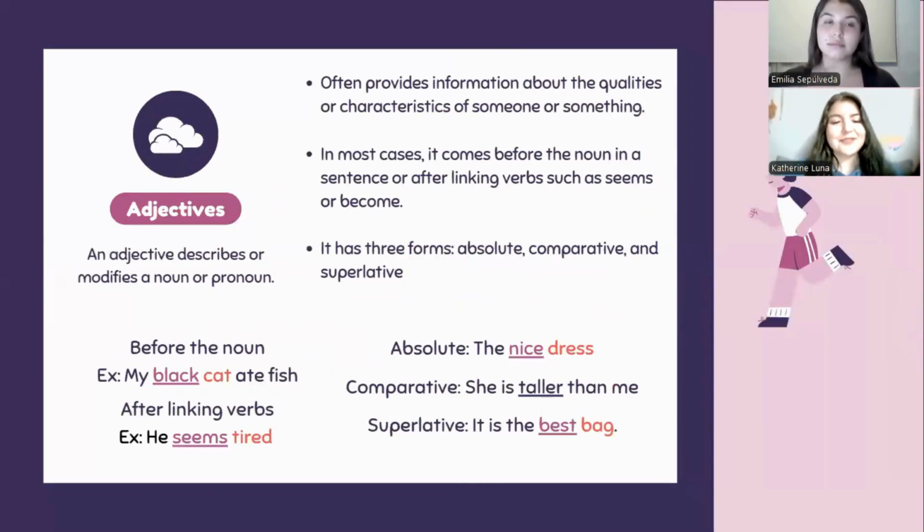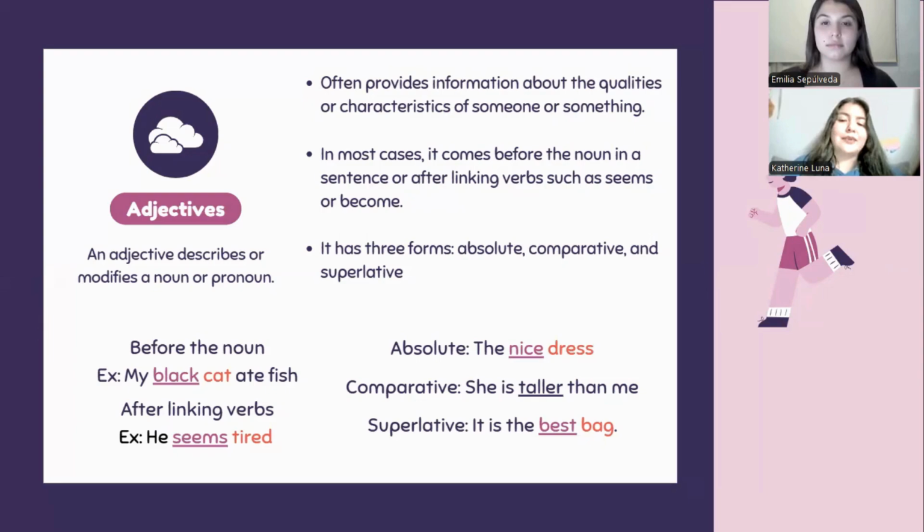As Emil said before, an adjective describes or modifies a noun or pronoun, right? It often provides information about the qualities or characteristics of someone or something. In most cases, it comes before the noun in a sentence or after linking verbs such as seems or become, right? It has three forms: absolute, comparative, and superlative.